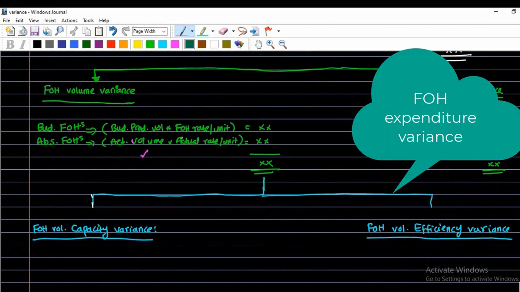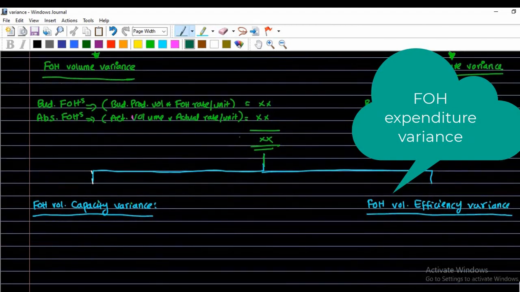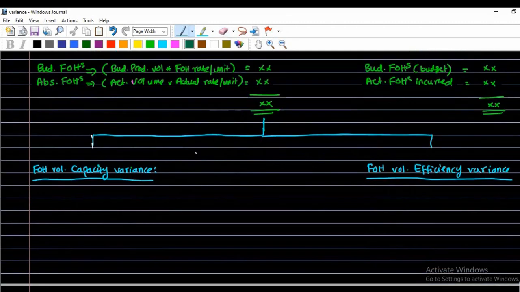If a company uses absorption costing and they charge overheads based on the activity, this variance will arise due to two reasons. The first one is fixed overhead capacity, and the second one is fixed overhead efficiency. What is the concept behind the capacity and behind the efficiency? Fixed overhead volume efficiency variance. What does it mean? It means that